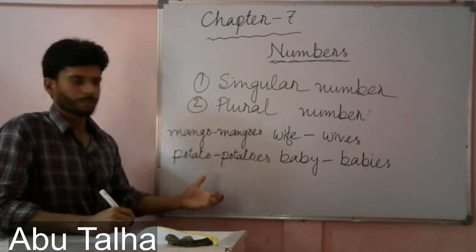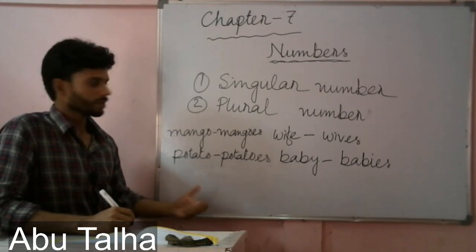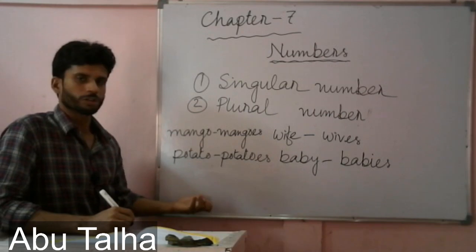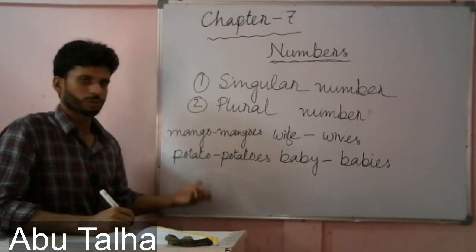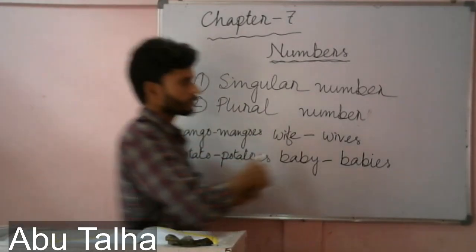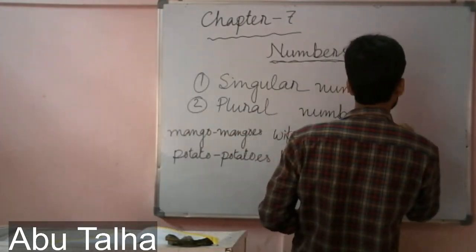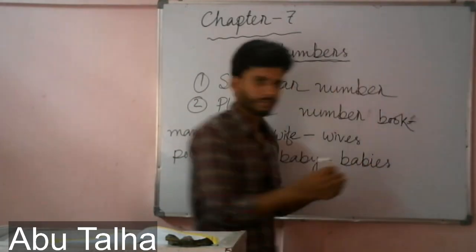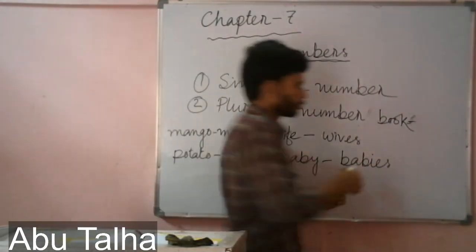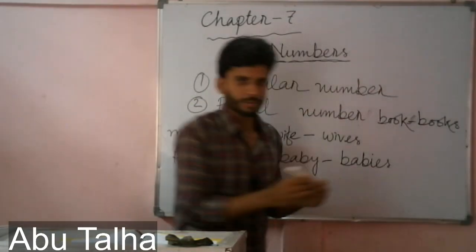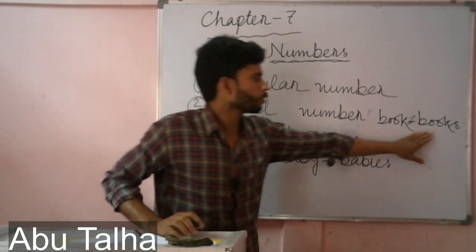There are some rules based on the type of the nouns. In the first example, it was book, and there I only added s to book, and it became books.